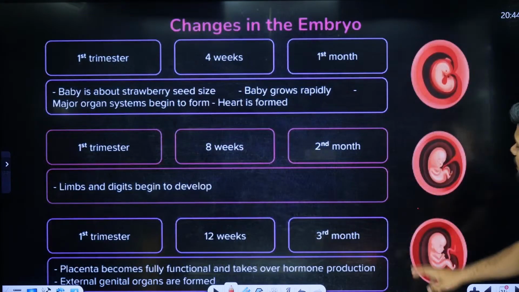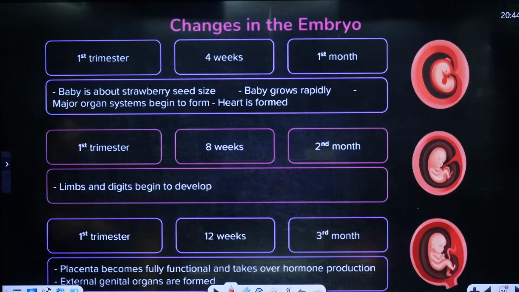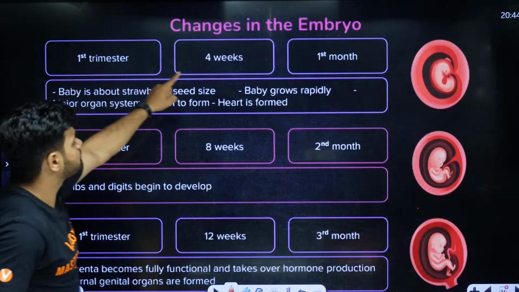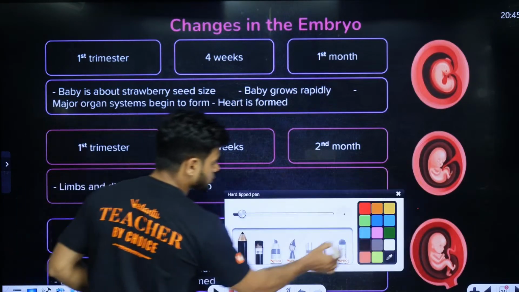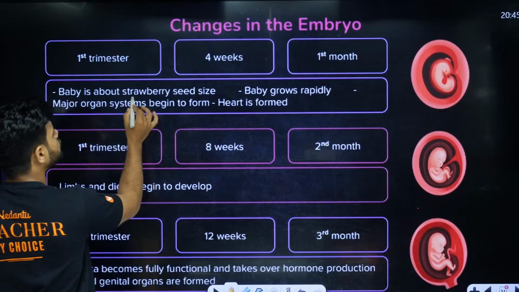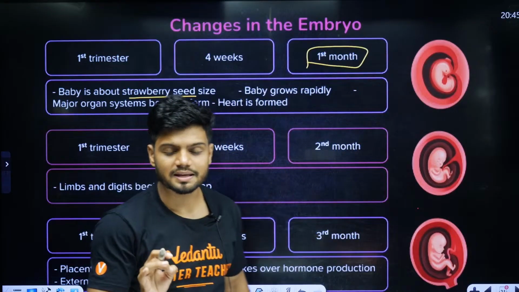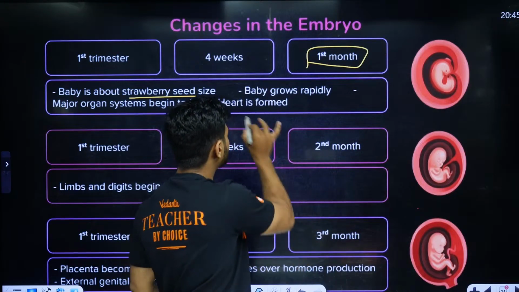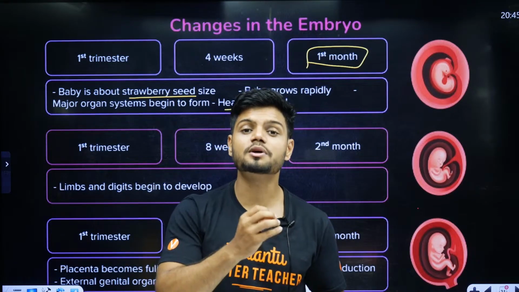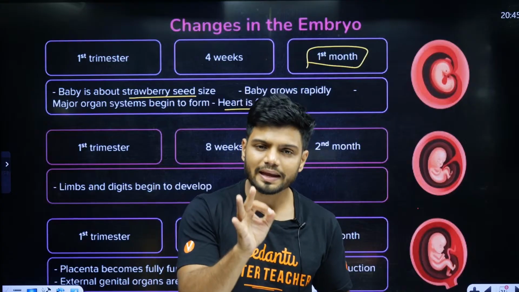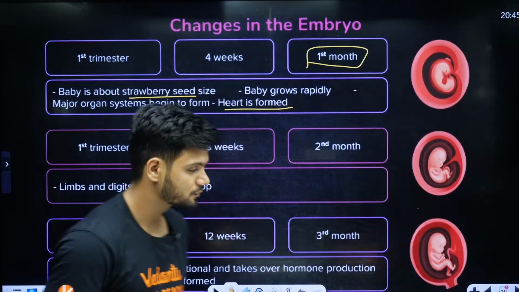Now let me teach you what happens every single month, students. What happens now every single month in the case of female, right? First trimester मतलब माने पहला मंथ 4 वीक के अंदर baby is about strawberry size seed here. एक मंथ प्रेगनेंसी के सिर्फ एक ही मंथ में ना heart is formed. So you can listen to the baby's heartbeat using the machines in just 1 month. So एक ही मंथ के अंदर हार्टबीट सुनाई देगा बेबी का स्टूडेंट्स.